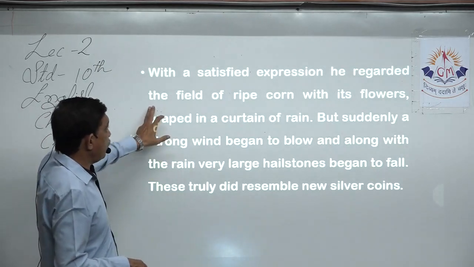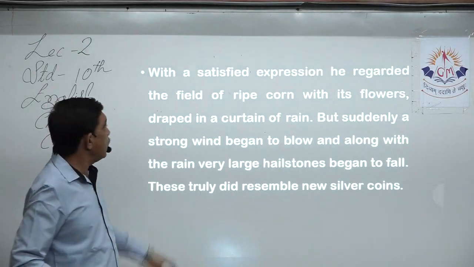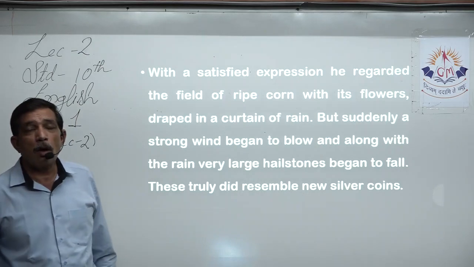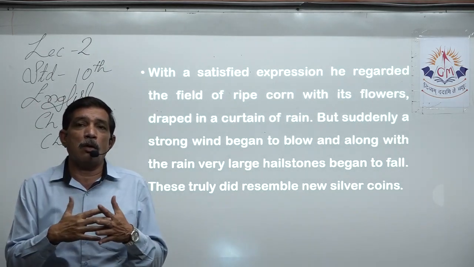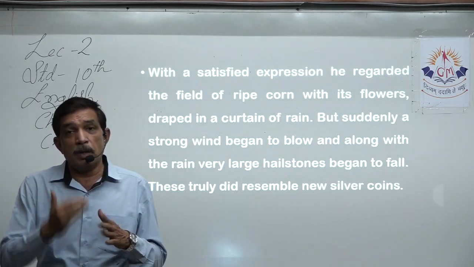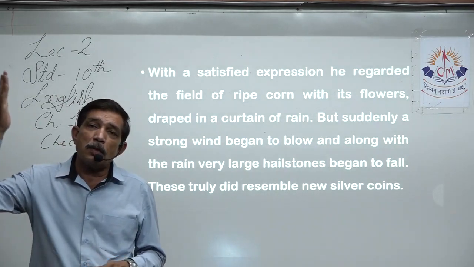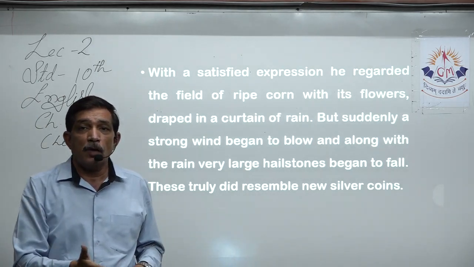He regarded the field. He is looking at the field of ripe corn with its flowers draped in a curtain of rain. If you always see the rain looking out from your window, but you should be on some height, third or fourth floor, then you can see that the rain along with the wind falls in the form of sheets.